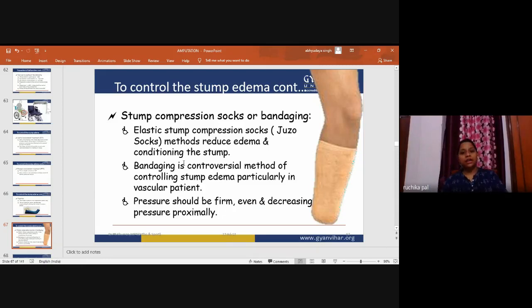Bandaging is a controversial method, you can say, of controlling stump edema, particularly in vascular patients. In some patients to whom we apply the bandaging, it is not helpful for controlling the edema, and the edema increases. So that is the controversial part of bandaging. Pressure should be firm, even and decreasing proximally. This should be maintained.